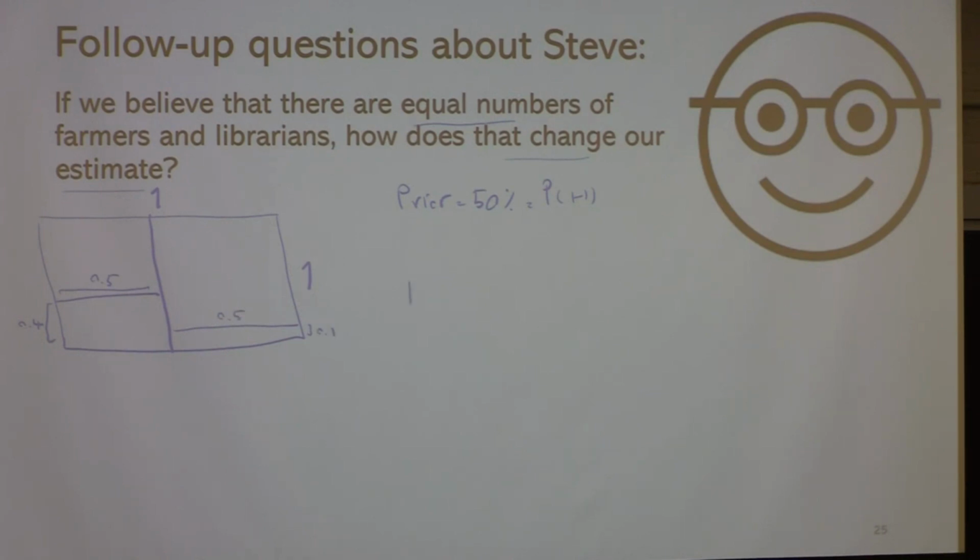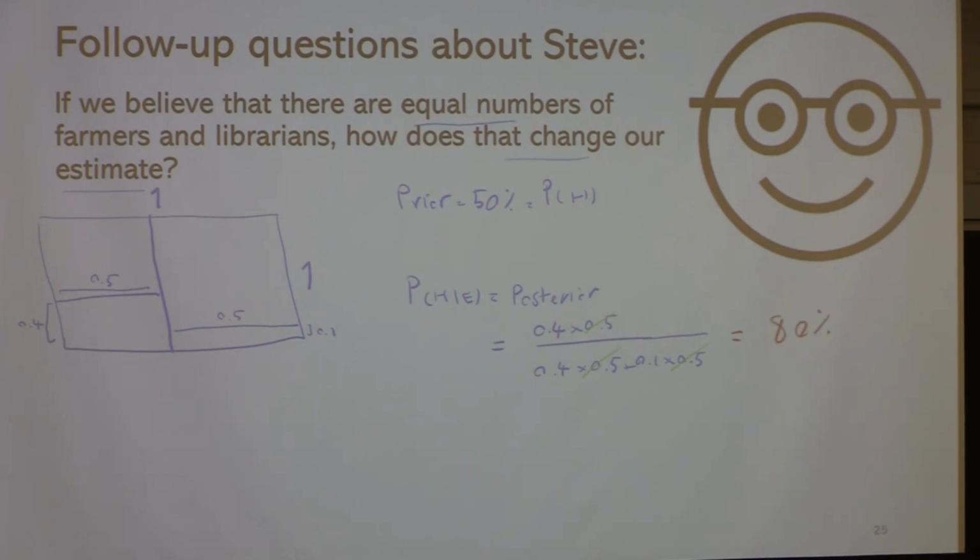So the posterior, the estimate we're looking for, would be equal to this. Interestingly, this 50% now cancels out, and the result would be 80%.